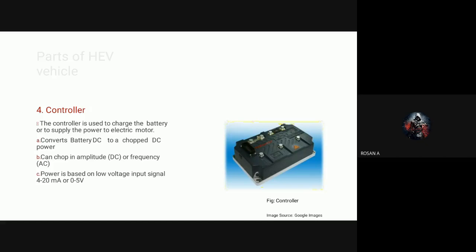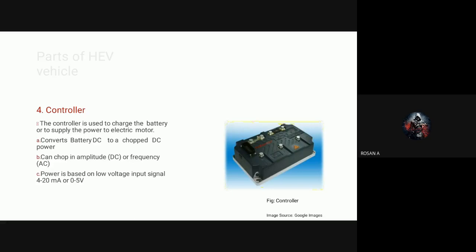When the accelerator pedal is pressed, we have to give some peak voltage to the motor. When we press the pedal more, the peak electrical supply has to be given to the electrical motor. The peak electrical voltage is given by using the controller kit. The controller kit charges the battery or supplies power to the electrical motor, from the battery, the inverter or the engine transmission system.